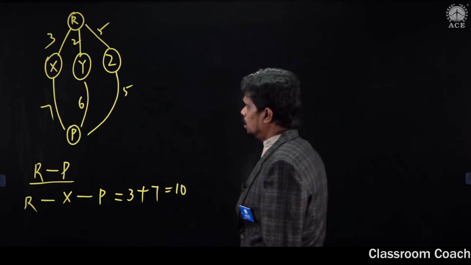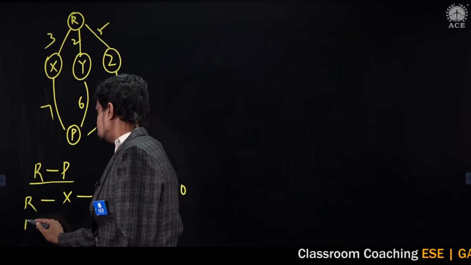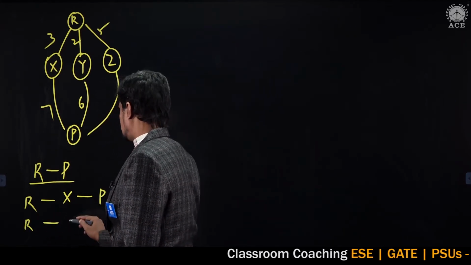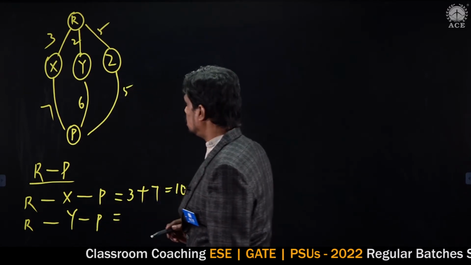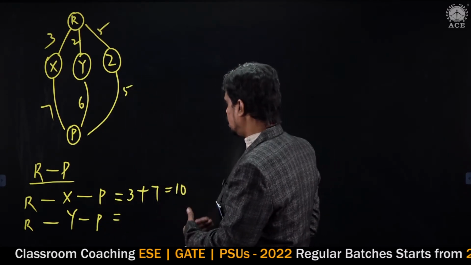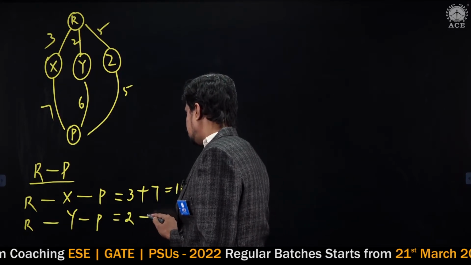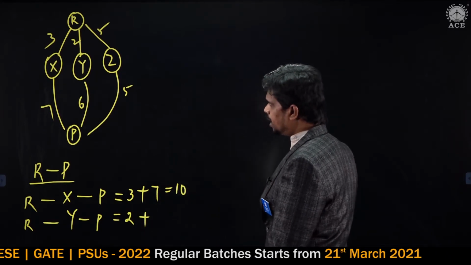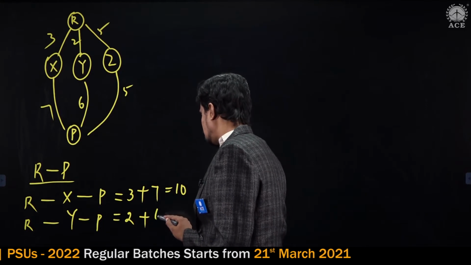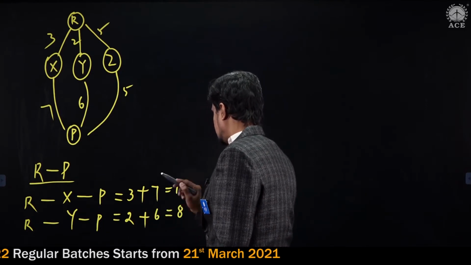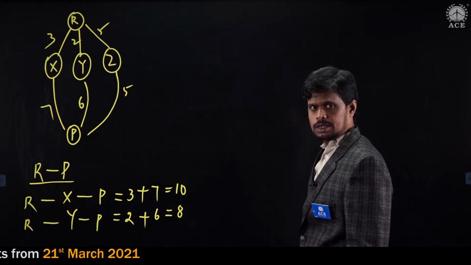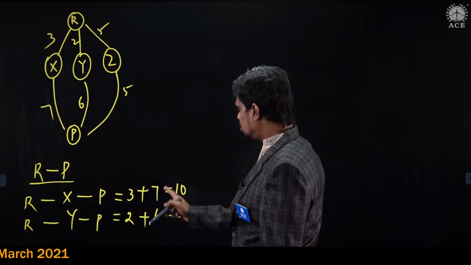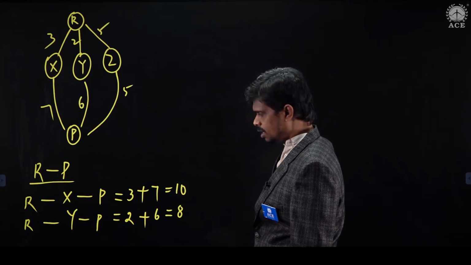Then another possibility is from R to P via Y. From R to Y the cost is 2, plus from Y to P the cost is 6, so 8 is the total cost from R to P via Y. Via X it is 10, via Y it is 8.